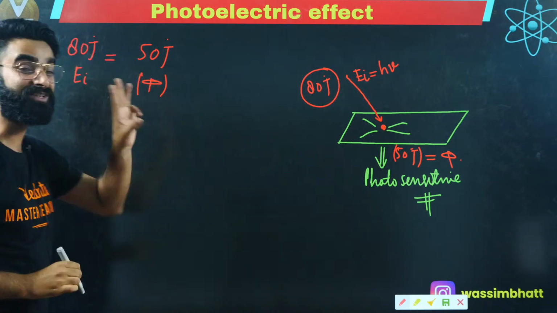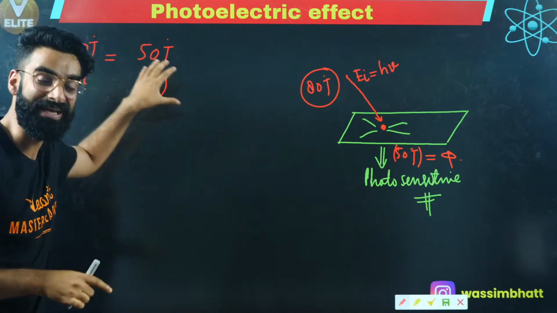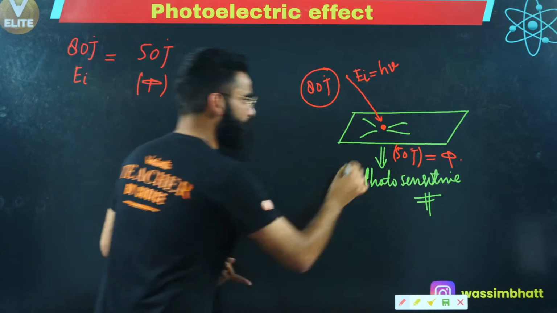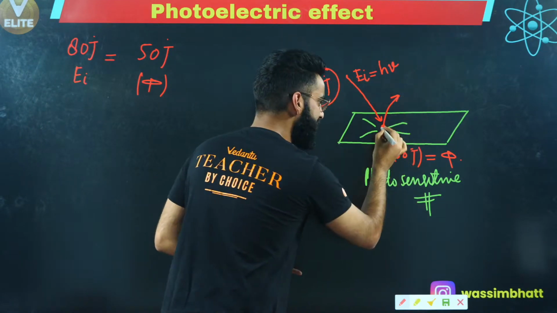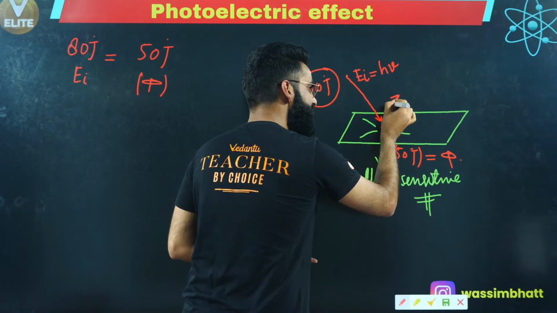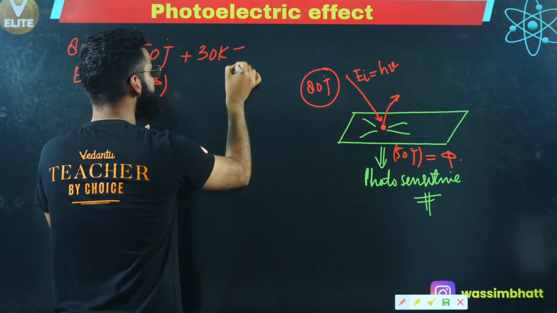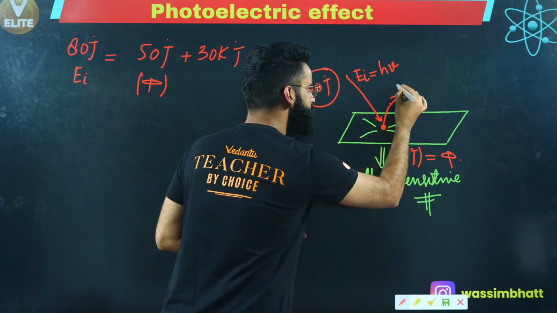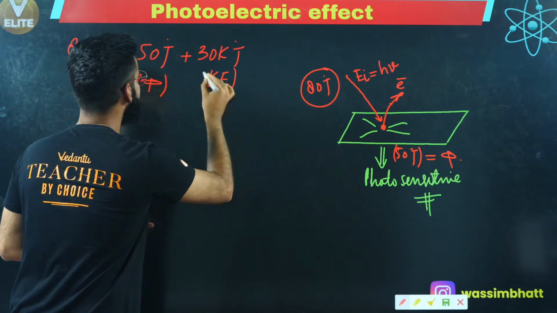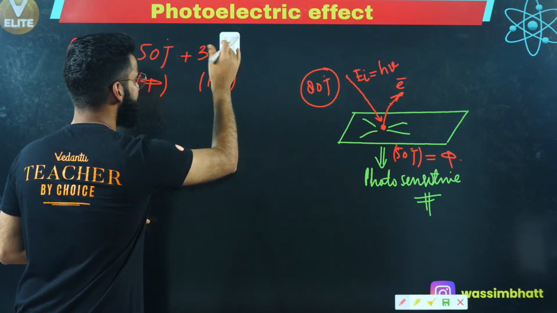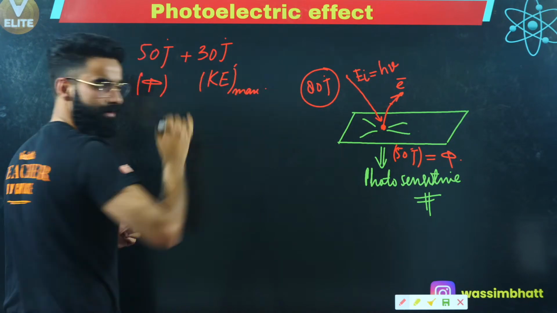So there will be some 30 joules of energy still left. That 30 joules of energy which is left in this case is used to impart the kinetic energy to this electron after removal. When the electron will be coming out, the remaining 30 joules of energy is going to be used in order to impart kinetic energy to this electron, okay? This 30 joules of energy is imparted in the electron in the form of kinetic energy, right?